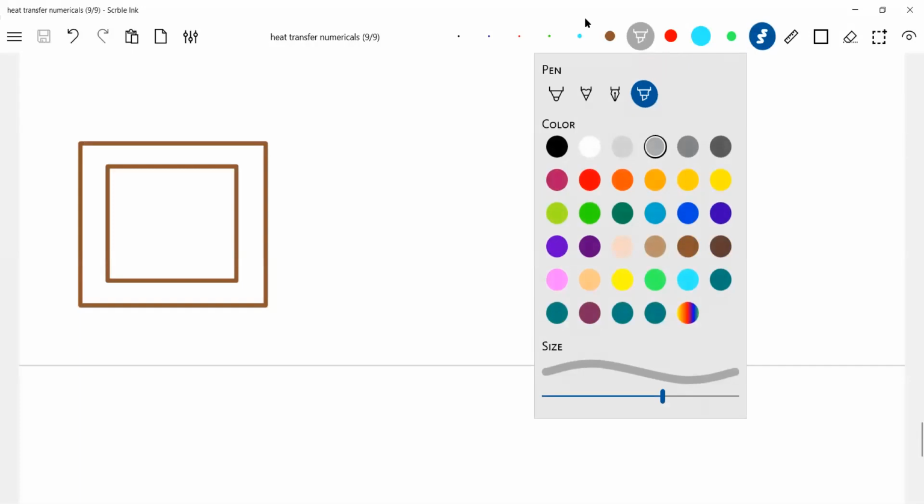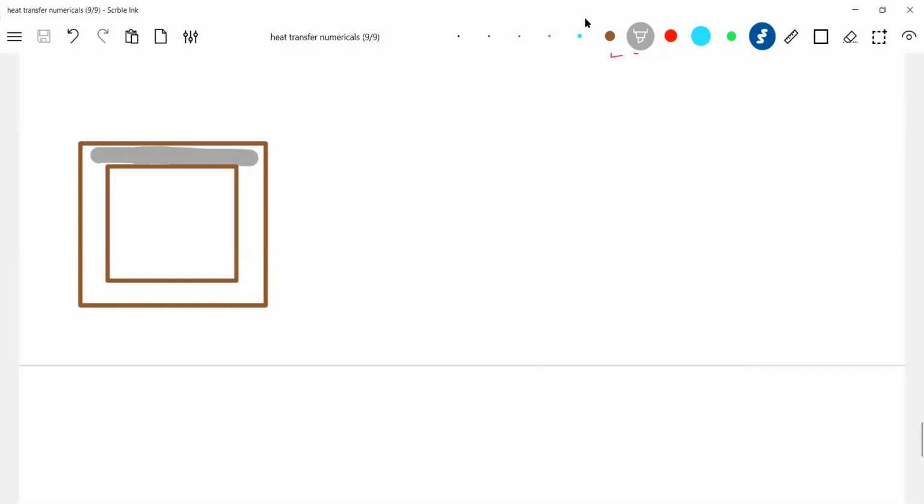This is a rigid container. Now let me introduce n moles of monoatomic gas.